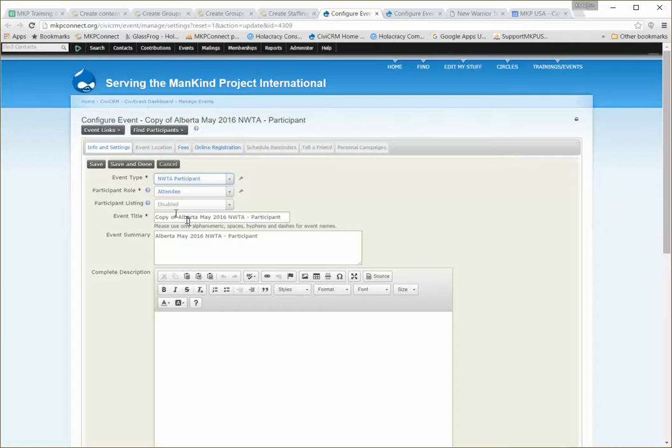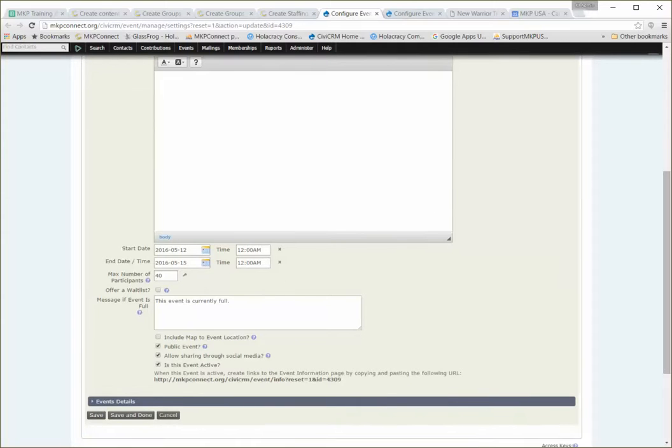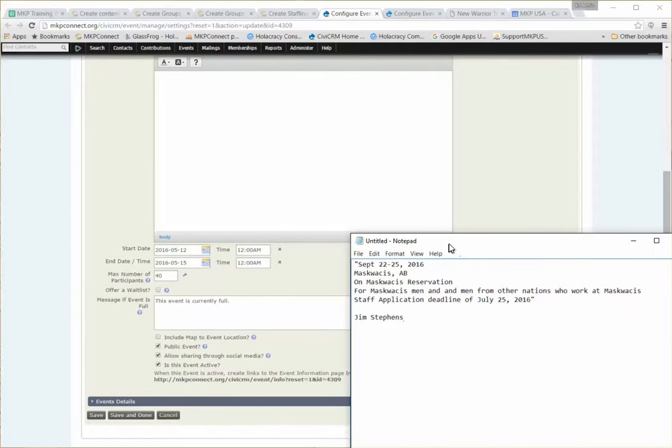Now you can see that it's renamed it to say copy, and all I'm going to do in here is remove the word copy and change this to say September, and change the summary to say September. And then I'm going to go through all the other tabs. So this is the